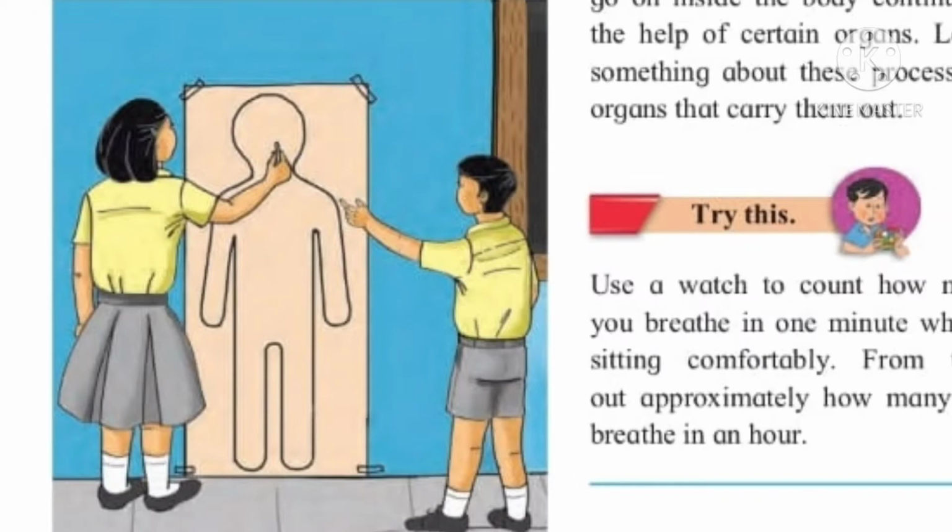Ask one student of the class to stand against it and tell another student to draw the outline of the body of that student on the chart paper. Now let the other students point out all the various organs that are situated in the various parts of our body. The brain, the lungs, the heart and stomach.